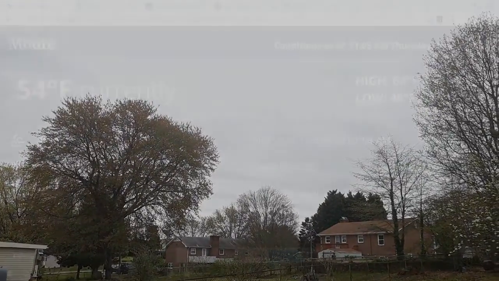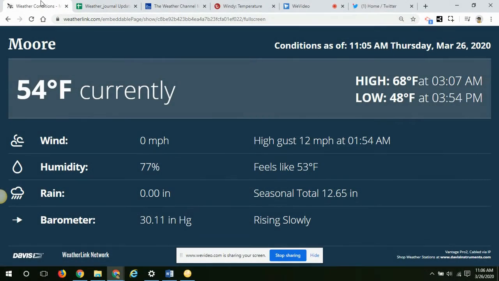We are looking at the weather data from Moore Elementary. Currently, we are at 54 degrees Fahrenheit. Our winds are 0 miles per hour. Our anemometer is not spinning. Humidity is right around where it was earlier today. Ooh, it's decreasing. It just went from 77 down to 76. We have not gotten any rain in our rain gauge in the last 24 hours.